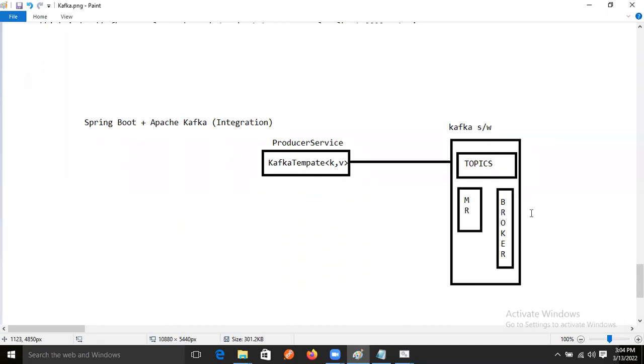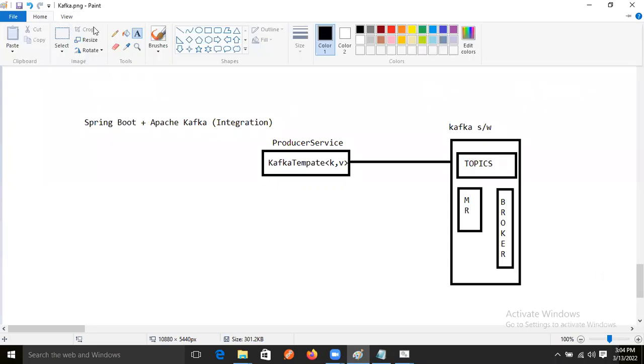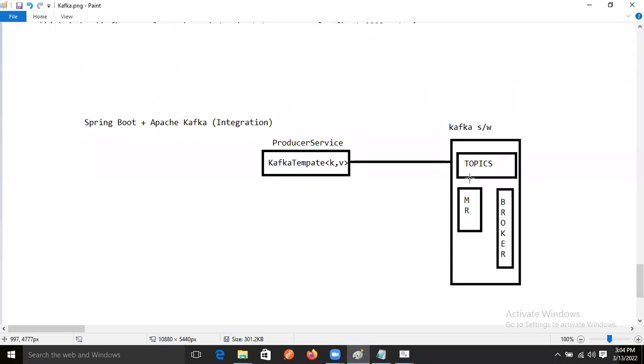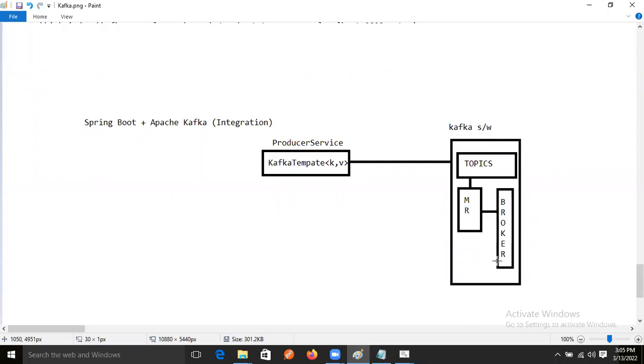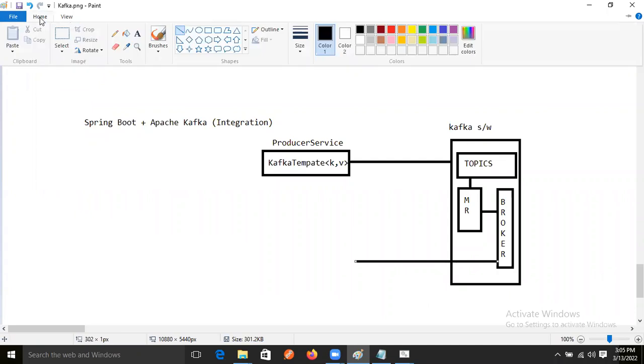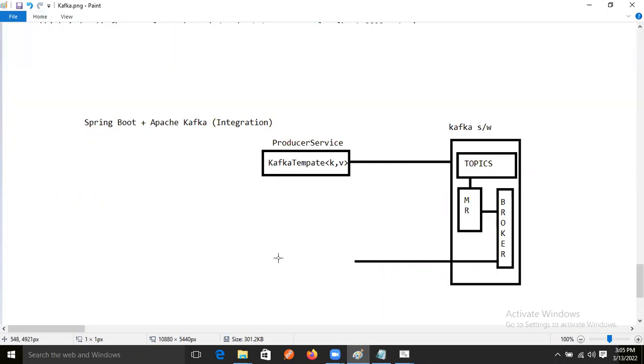So, okay, good. Now message broker, right? So what will happen now? Then the topic will call our message broker, and message broker will call message replica, and message replica will call what? Message broker, right? Then what will happen now? Then this message broker will send data to the consumer application. Consumer service application, right?